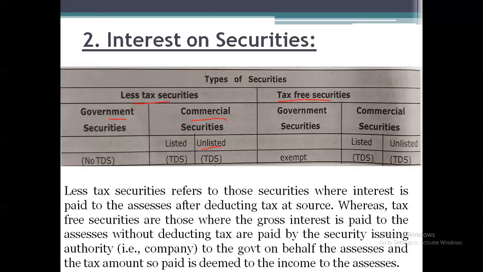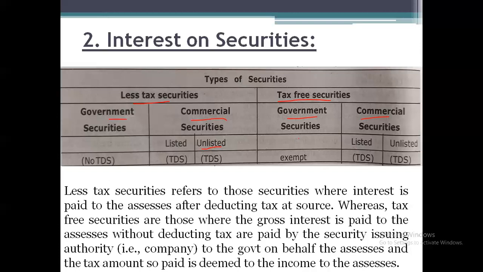The second one we have is tax-free securities. Any tax-free securities issued by the government, then that income will be claimed as exempted. So any income from tax-free government securities is fully exempted from taxes, with no need for consideration. But if any tax-free securities are issued by commercial companies or commercial sectors, whether listed or unlisted, we need to deduct the TDS.